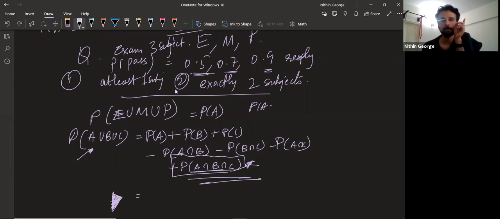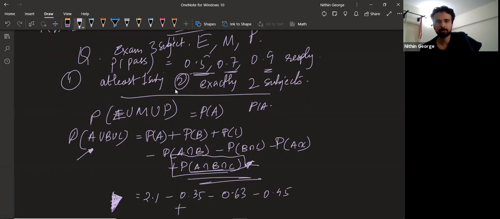Okay. So P of A plus P of B plus P of C comes out to 2.1, minus P of A intersection B is 0.35, minus P of B intersection C is 0.63, minus 0.45, plus 0.63 into 0.5, 0.315.